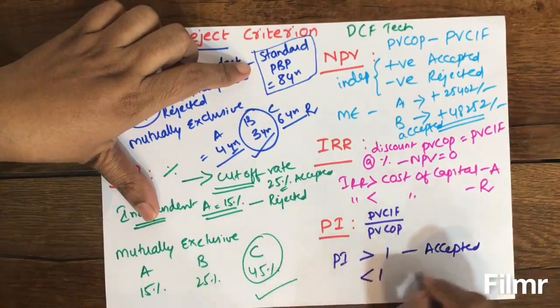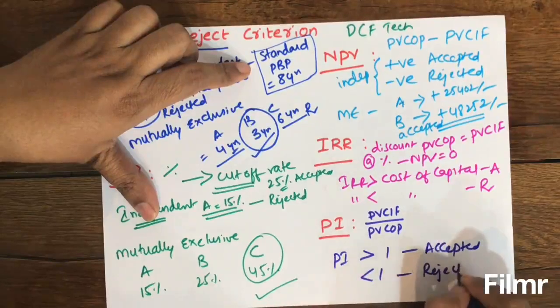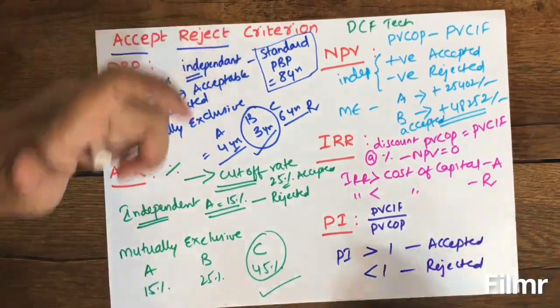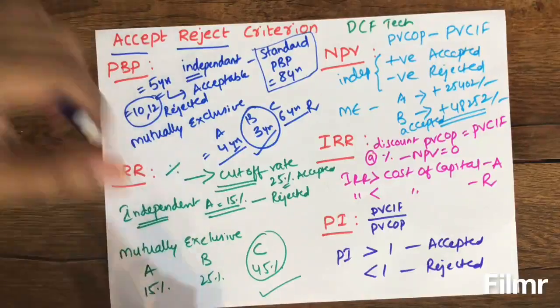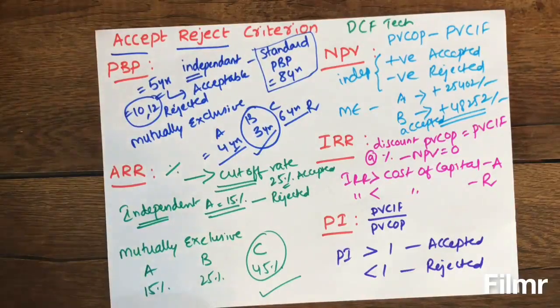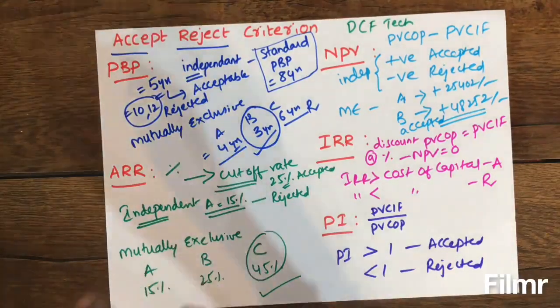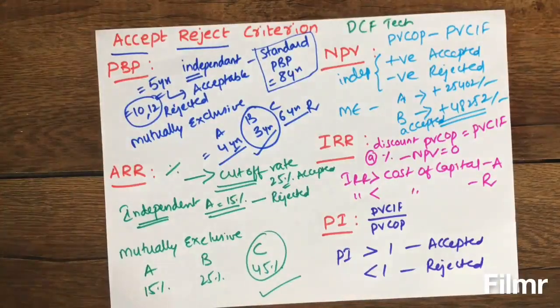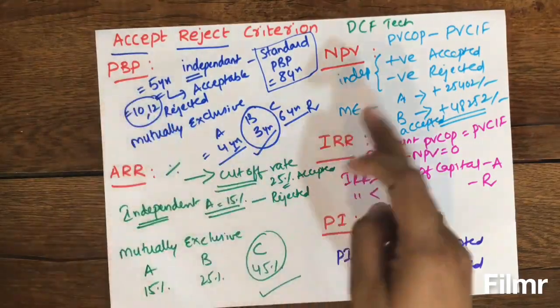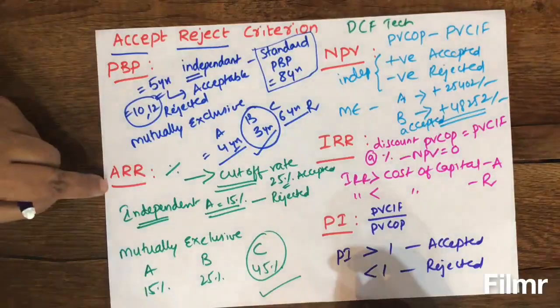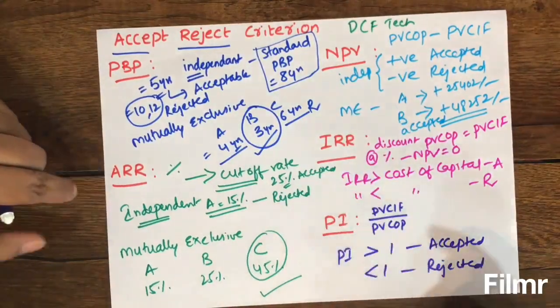If it is less than 1, projects would be rejected. So this is how a financial manager will decide whether to accept a project or reject a project by applying these techniques: payback period, ARR, NPV, IRR and PI.